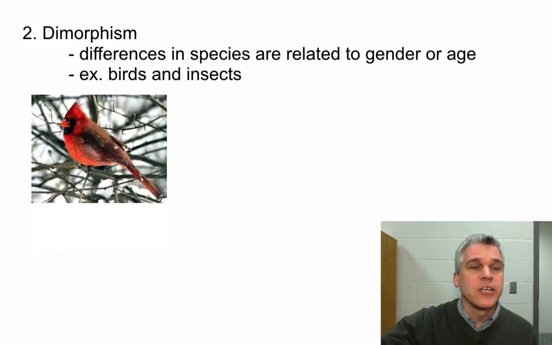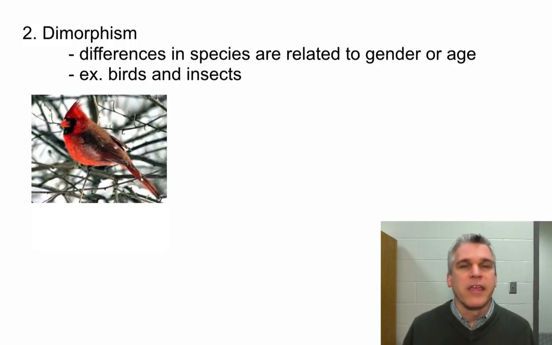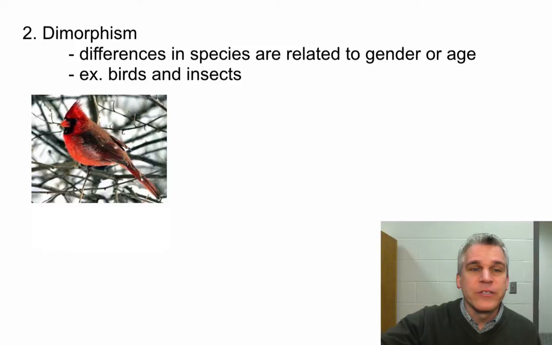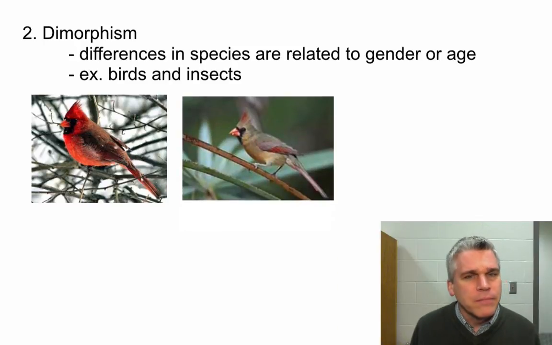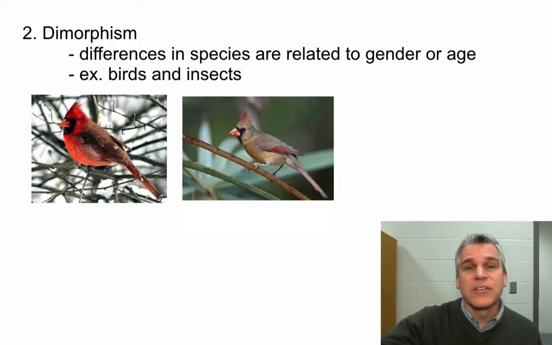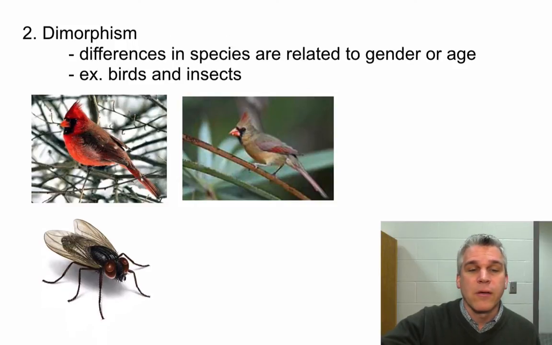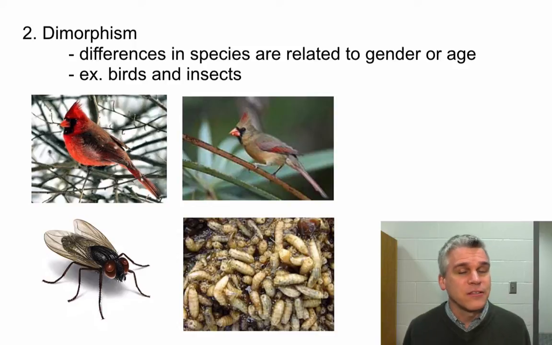So for instance, here we see a male cardinal. They have bright red feathers, but the female cardinals don't have the same coloration that the males do. But yet they're the same species. Sometimes the age of the organisms makes them look different. For instance, here's a typical housefly, but when they're juveniles, they look like this. They're maggots. They don't look anything like one another, and yet they're the same species.